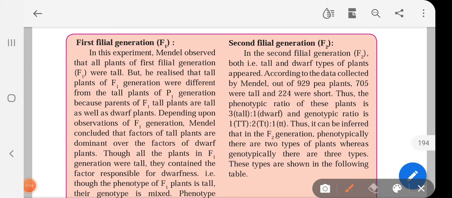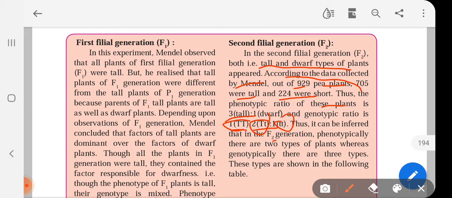In this second filial generation, both tall and dwarf types of plants appeared, and according to the data collected by Mendel, out of 929 pea plants, 705 were tall and 224 were short. Thus, the phenotypic ratio of these plants is 3:1, as I said, and the genotypic ratio is 1:2:1. So, one is pure tall, two are hybrid tall, and one is pure dwarf.